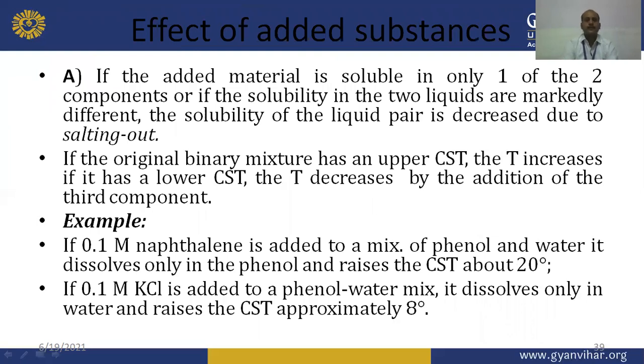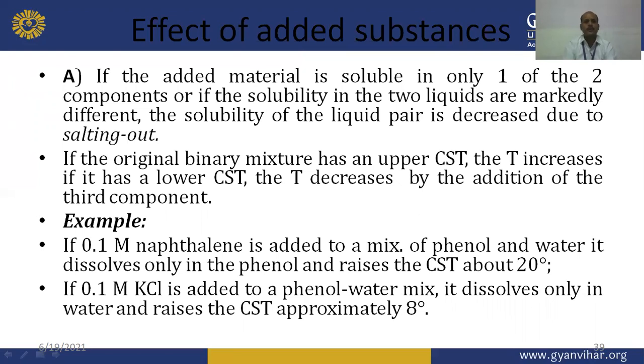So effect of added substance: if the added material or foreign material or third material in a binary system is soluble in only one of the two components, or if the solubility in the two liquids is markedly different, the solubility of the liquid pair is decreased due to the salting out effect. So when we add the third material and it is only soluble in one of the two component system, the mutual solubility of the whole system will be decreased, due to the salting out effect.